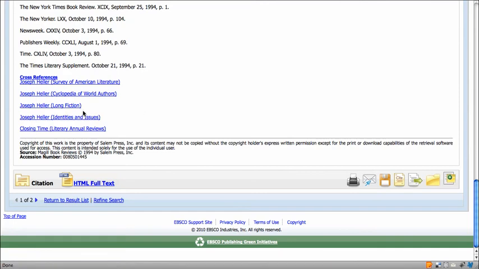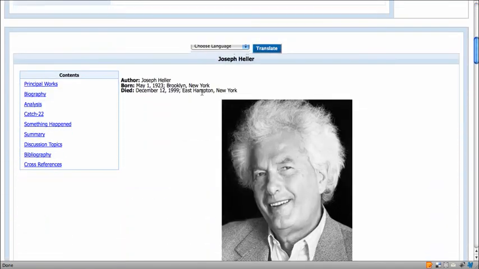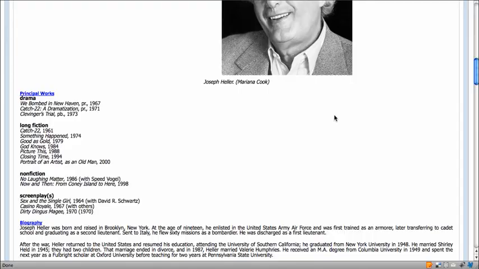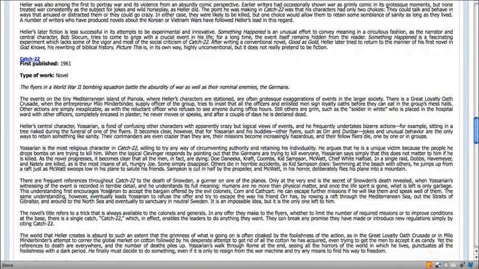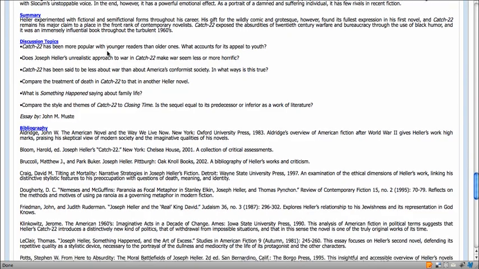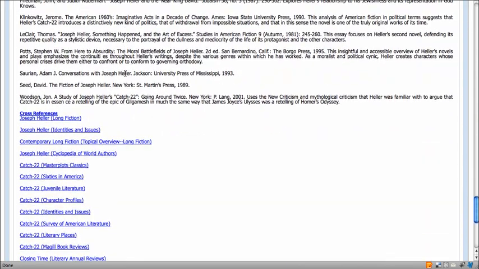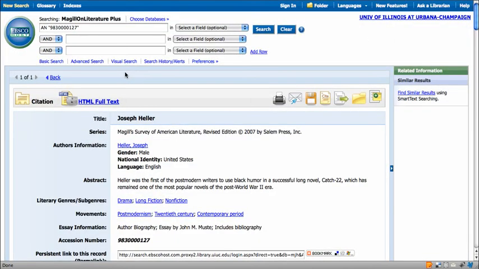So say if you wanted to find out more about Joseph Heller, you can click right there. And this is just Magill's information on Heller himself. This one actually has a photo, principal works, biographies, an overview of analysis, and then goes all the way down. You can get discussion topics, bibliography information, more cross-references to works. And anyway, that's how I did my basic search to find the answer to that question using Magill.